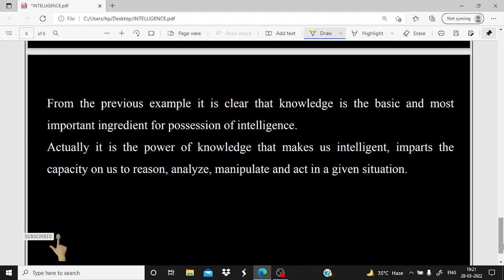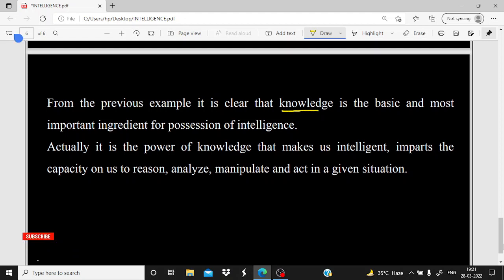With this example, what we can conclude is that knowledge is the basic and most important part for the possession of intelligence, मतलब having of intelligence. Intelligence तभी होगी जब knowledge होगी. Actually, it is the power of knowledge that makes us intelligent. That means if knowledge is more, we are more intelligent. Knowledge gives us the capacity to reason, analyze, manipulate, that is, change, and act in a given situation, and how to act in a given situation.